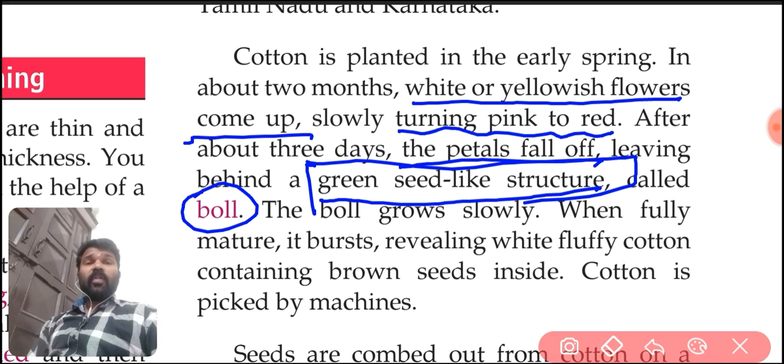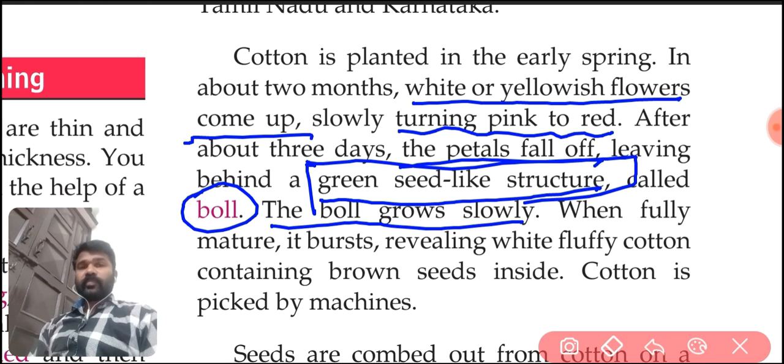Then the ball grows slowly. After the petals fall off, only a ball-like, green seed-like structure remains. That is called a ball. The ball grows gradually, and when fully mature, it bursts, revealing white fluffy cotton containing brown seeds inside.